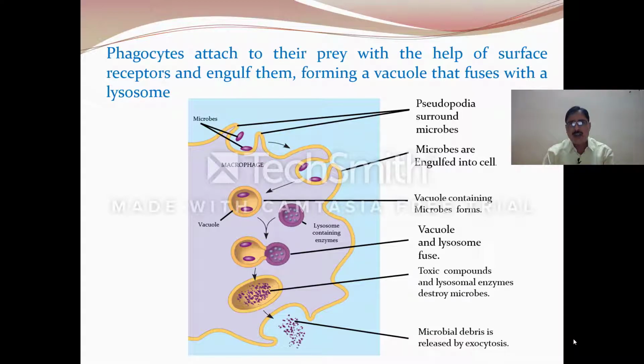Here we can see in the first step the pseudopodia of the phagocytes surround the microbes. In the next step, the microbes are engulfed into the cell, and then vacuole formation takes place, which includes microbes. The vacuoles and the lysosome fuse, and the toxic compounds and the lysosomal enzyme destroy the microbes, and the remains of the microbial debris is released by exocytosis. So the whole process includes phagocytosis and exocytosis.